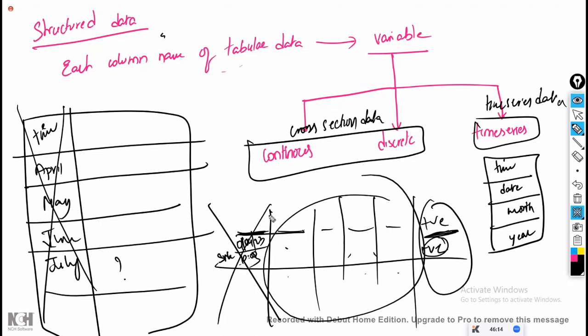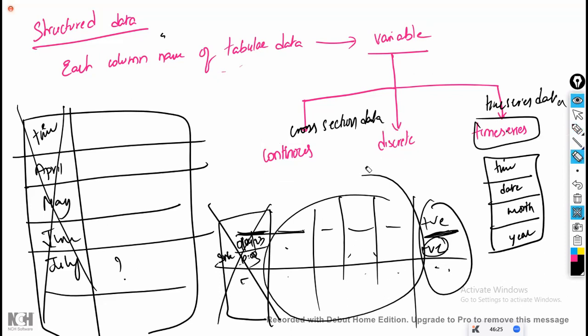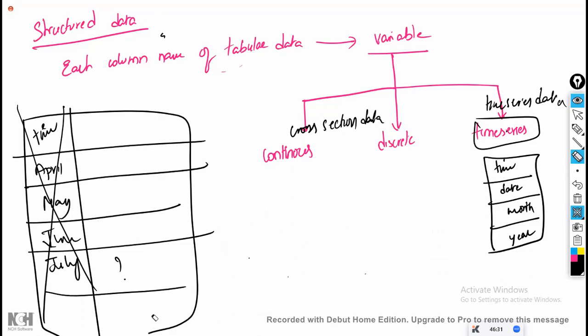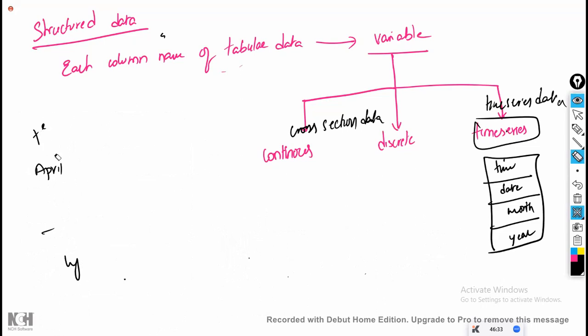Now, if this data is depending on the time, then it is called time series data. If it is not depending on the time, it is not called time series data. Then it is called cross-sectional data. For example, if you want to predict whether the person will get a loan or reject a loan, that is cross-sectional data. Whether COVID positive or negative, cross-sectional data. Whether the person will join at Naresh IT or not, cross-sectional data. What would be the car price, cross-sectional data. It is not having any time dependency.